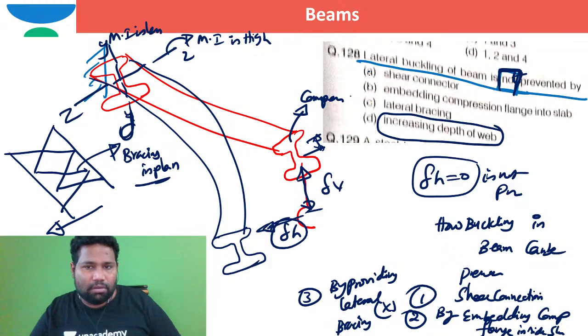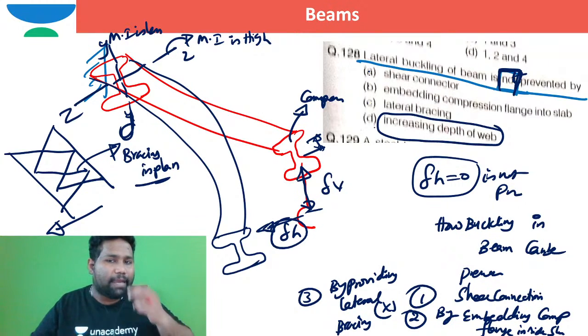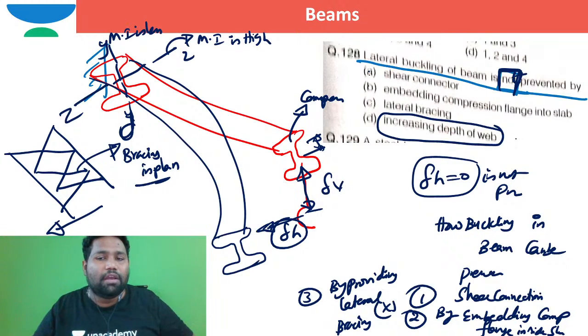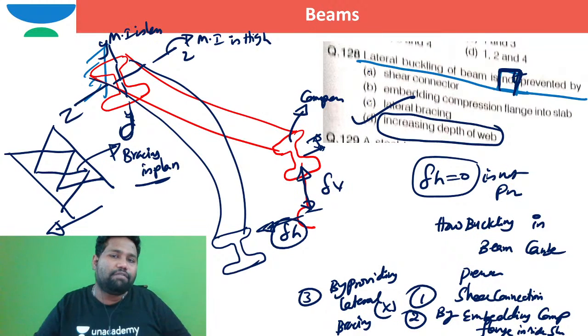We cannot stop lateral buckling by increasing the depth of the web. By increasing the depth of the web, shear buckling is possible, and in such case it is subjected to lateral buckling again. So option D is the correct option for this question.